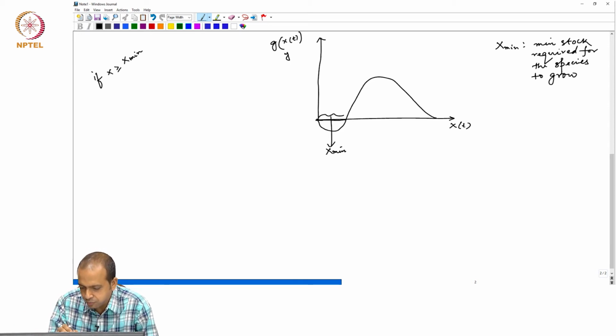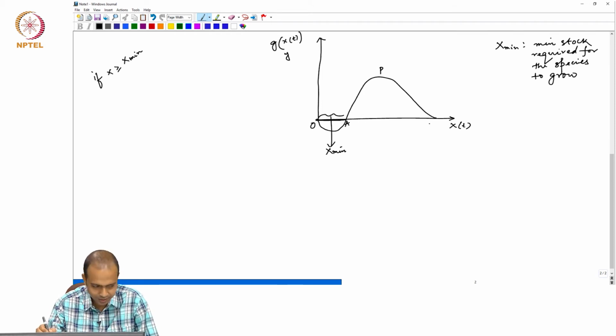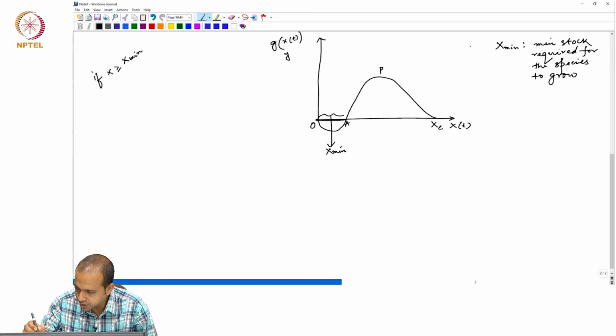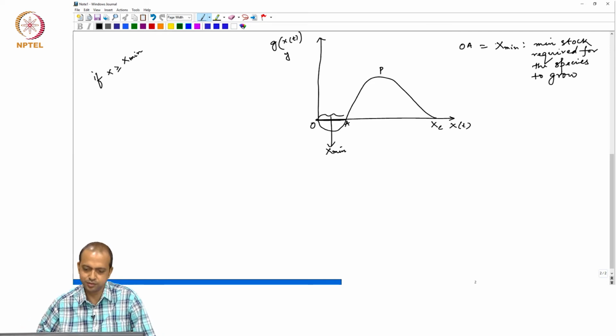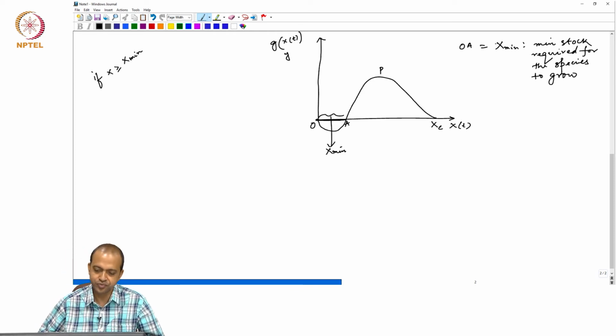So, this is the minimum amount. Let us say this is O, and let us say A, let us say this is P, and let us say this is X C. Okay. So, OA is basically indicated by x mean, the amount of stock indicated by OA.